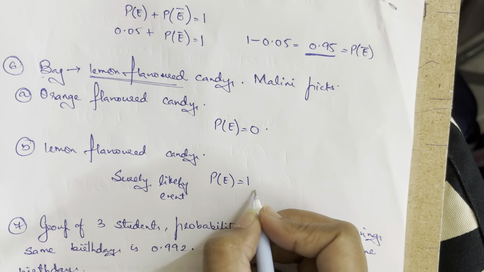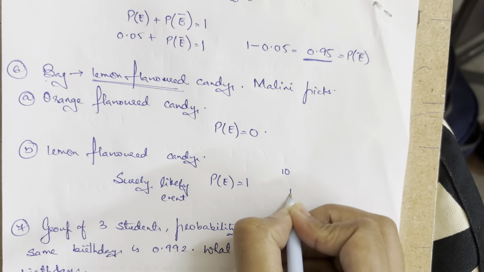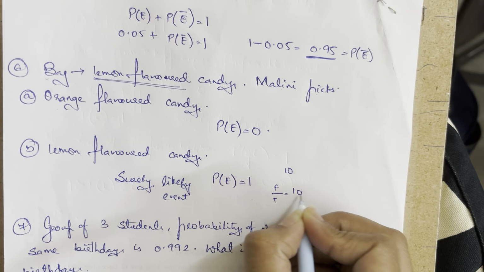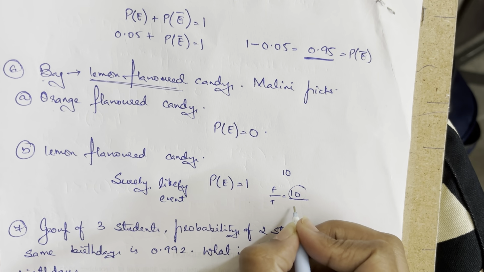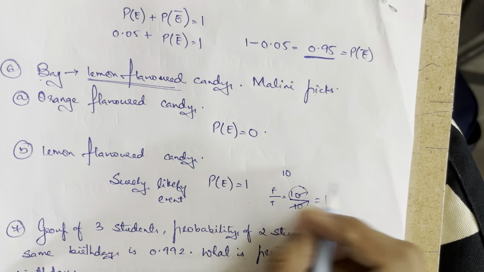Now people will ask how. Suppose there are 10 lemon flavored candies, so when she puts in her hand, the probability is all favorable outcomes upon total outcomes, right? The favorable outcomes are 10, divided by the total number of outcomes, which are also 10. So 10 upon 10, it becomes 1. That's how we know it.